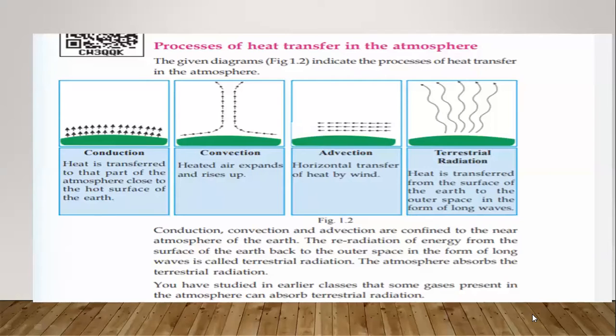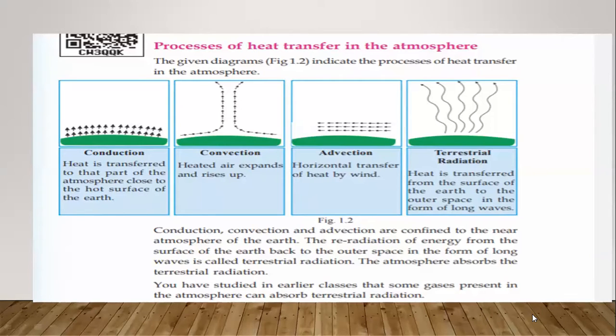And the third process is the advection, that is a horizontal transfer of heat by wind. After expanding, the air moves with the help of the wind. In which direction? Horizontal movement. First one is the conduction, second one is the convection, and the third process is the advection.